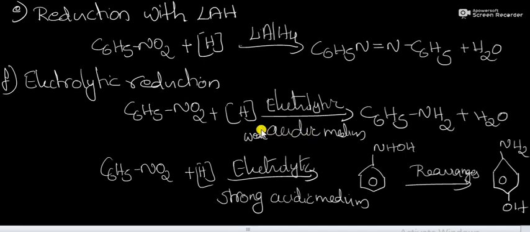First one, we use weakly acidic medium, and the nitro compound is reduced into aniline, C6H5NH2. If we use strongly acidic medium, the nitro compound will be reduced into N-phenylhydroxylamine, NHOH, that is the functional group of hydroxylamine, and it will rearrange into para-aminophenol. That's all about nitro compounds. Hope it is clear. Thank you.